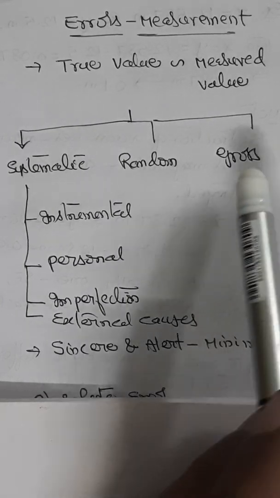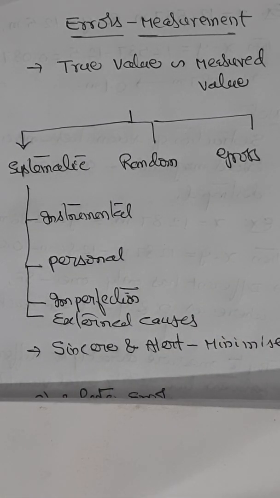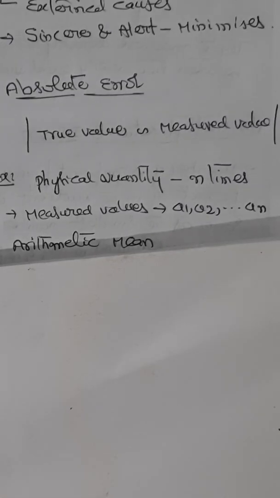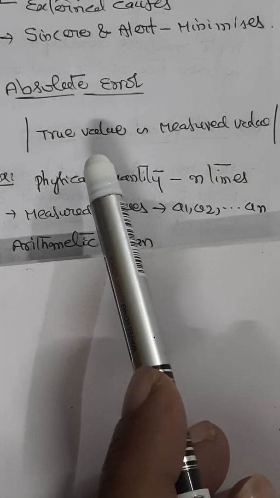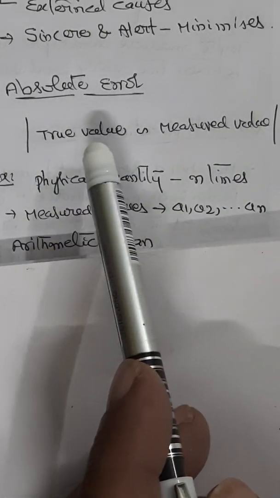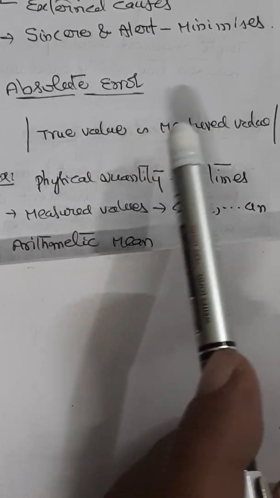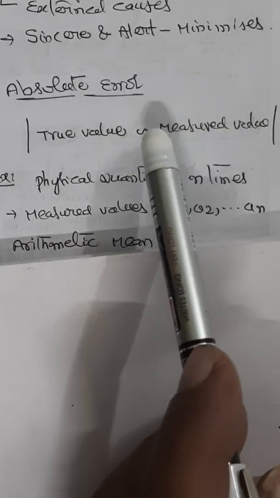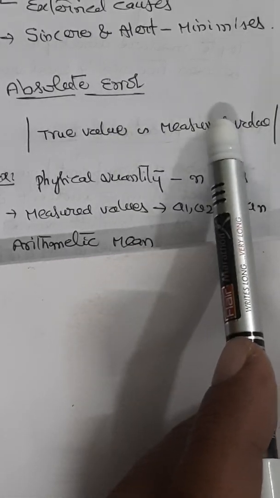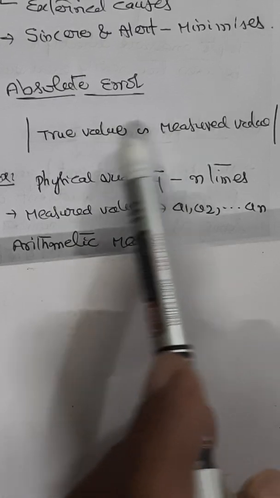Now let us see what are the mathematical methods through which we can eliminate these errors when we do certain experiments. Let us understand what is meant by absolute error. Absolute error in the measurement of a physical quantity is nothing but the magnitude of difference between the true value and the measured value of the quantity. So the magnitude of difference of true value and measured value of the quantity is what is known as absolute error.